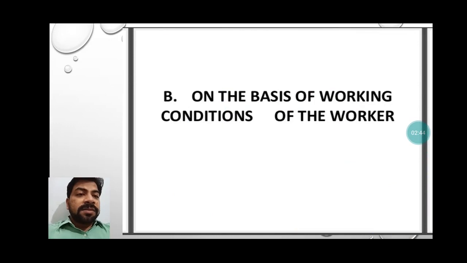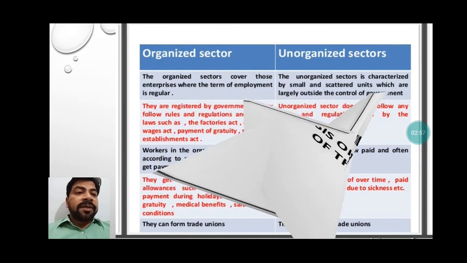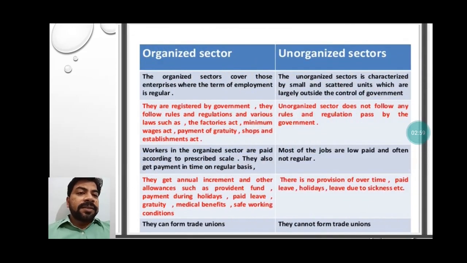In this video especially we will cover the next section: on the basis of the working condition of the workers, how many types of economic sectors are there. Organized sector and unorganized sector. As the name suggests, organized means well planned and well mannered. Unorganized is the opposite of that, not well planned, not organized.